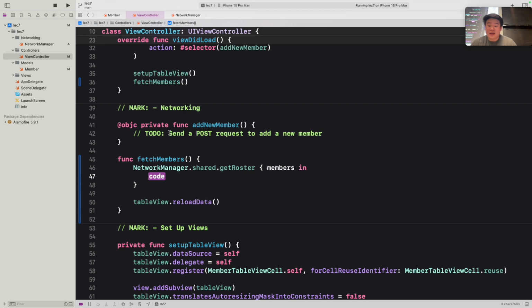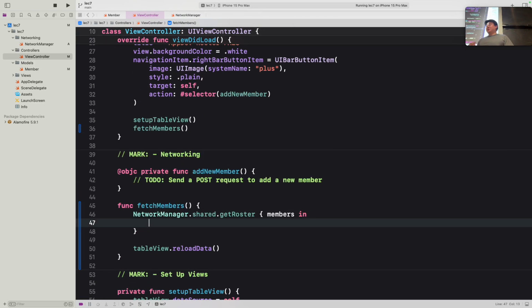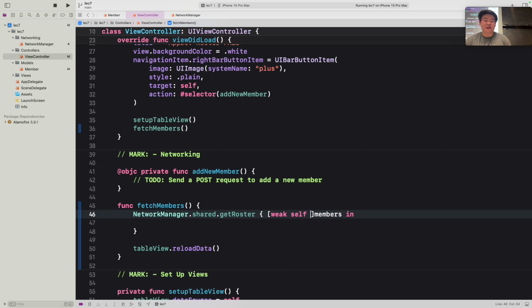So what we want to do here is update whatever we have here. We have members, so we want to set it, but the first thing we want to do is, I'm not going to go into too much detail of what this means, make a weak reference to self. So we're using the keyword weak and then self. This ensures that we don't have data leaks. In large-scale applications, when we have multiple screens, there's always a chance of data leaks. If we have a weak reference to self, this prevents that. I won't go into too much detail on why, but whenever you do requests like this, it's always good to have a weak reference to self. And because self is now weak, it is optional. Therefore, we have to unwrap it using our guard let.